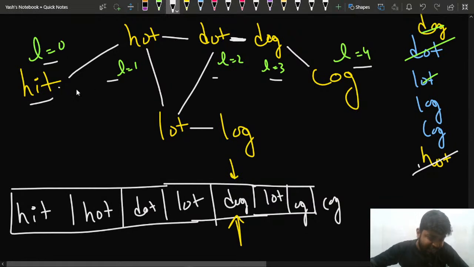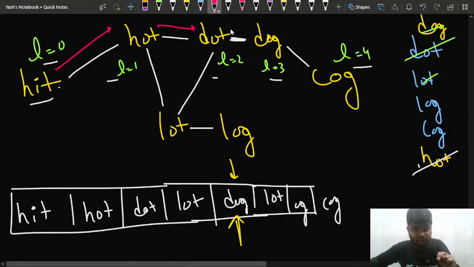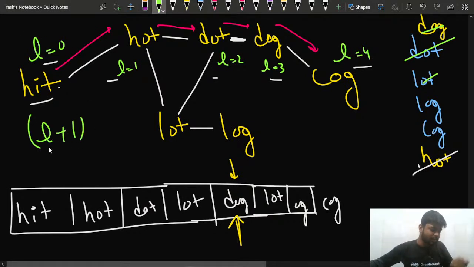Why? Because hit, hot, dot, dog and log, right? Let me write it. Hit to hot, 2 words, right? Then hot to dot, third word, dot to dog, fourth word, and then dog to cog. So if my level is starting from 0, the answer would be level plus 1, right?